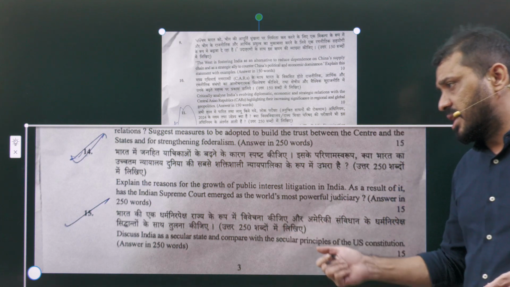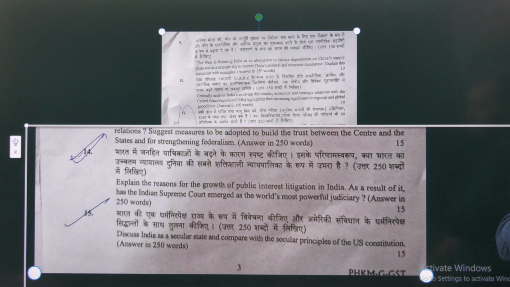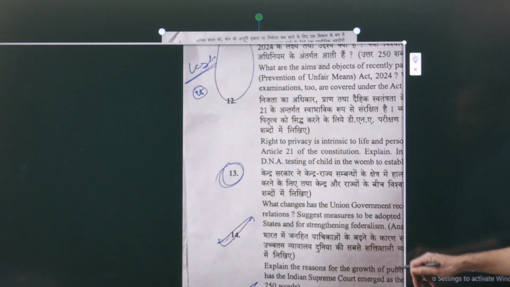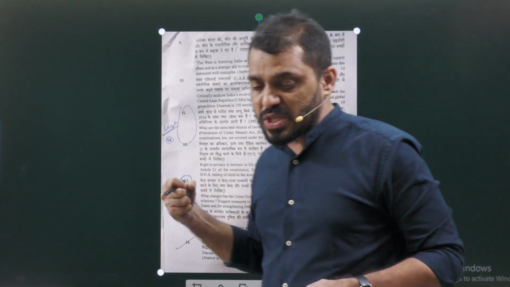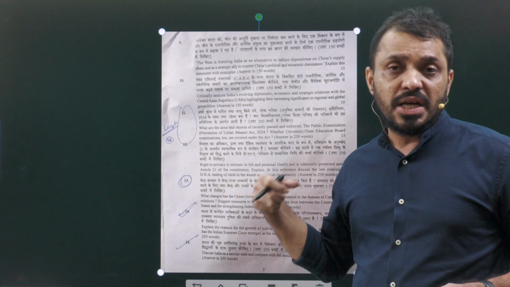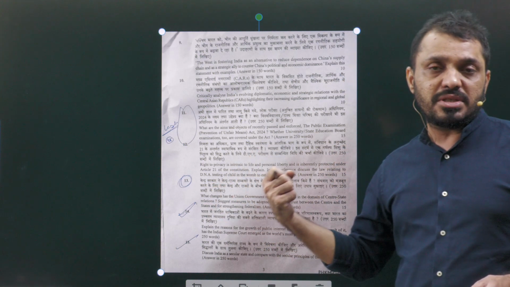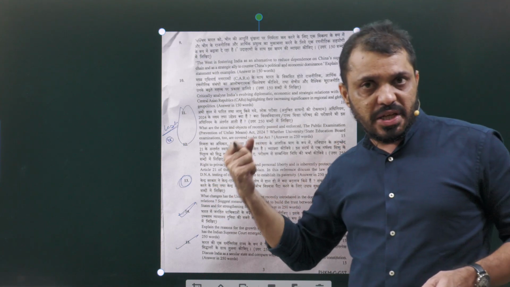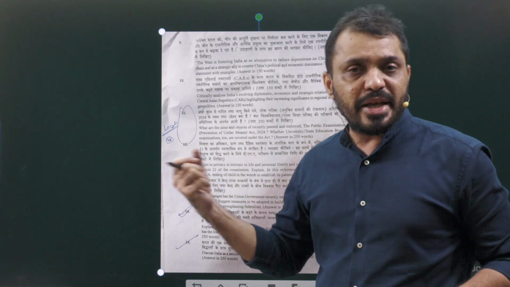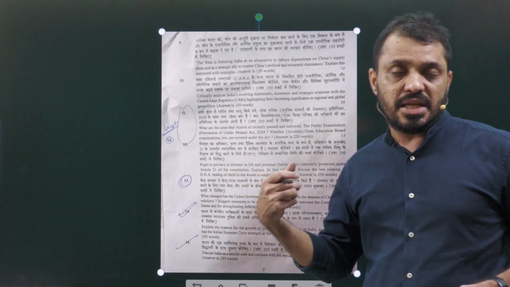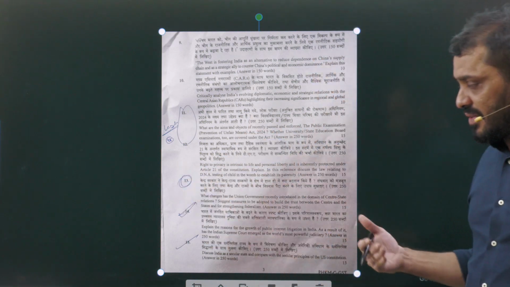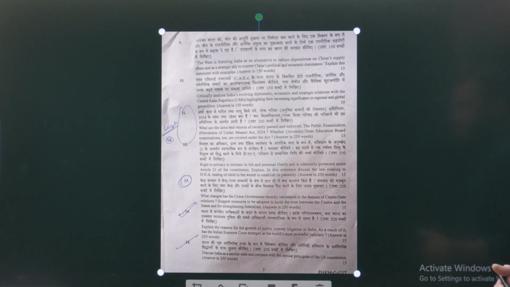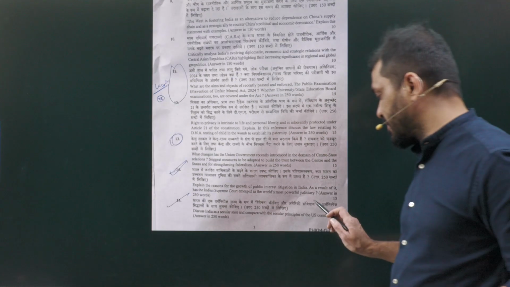Next, question number 15. Discuss India as a secular state and compare with the secular principles of the US Constitution. This is about comparing the Indian Constitution with the US Constitution, especially the principles of secularism. Here we have to mention that India follows positive secularism, where the state involves itself in religion in the best interest of religion, whereas America follows negative secularism, where there is an absolute separation between the state and religion. We have to cover further details. That is about question number 15.